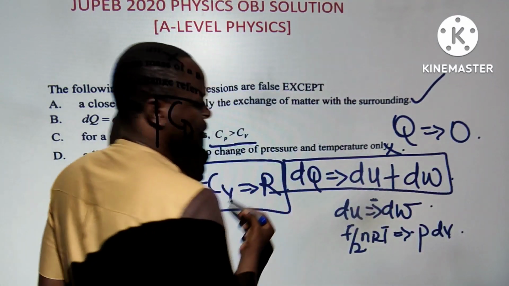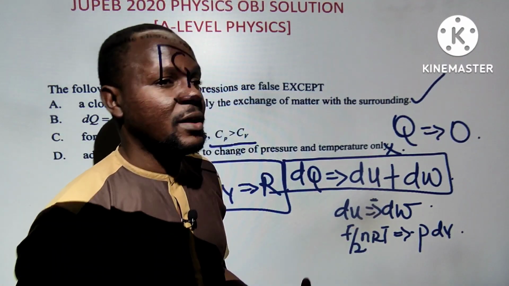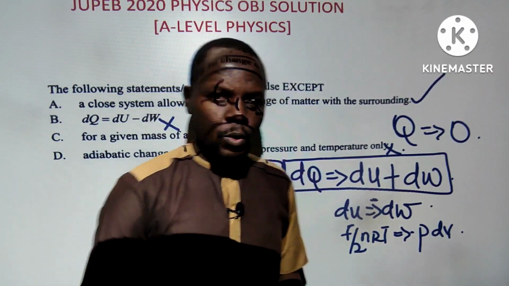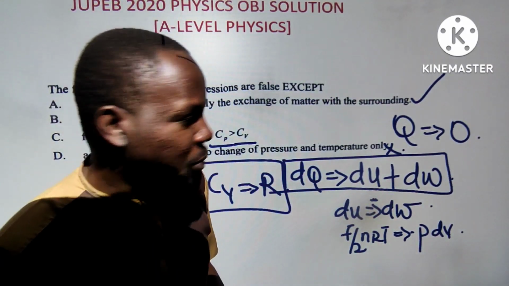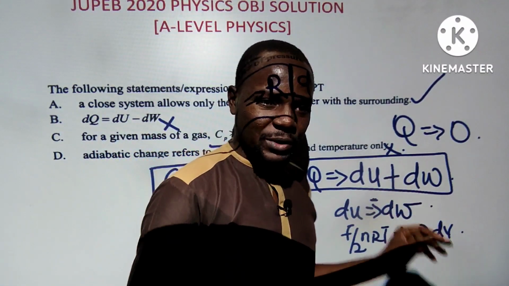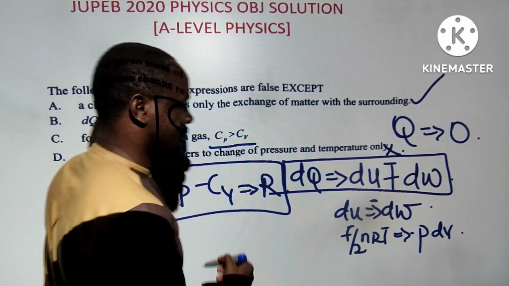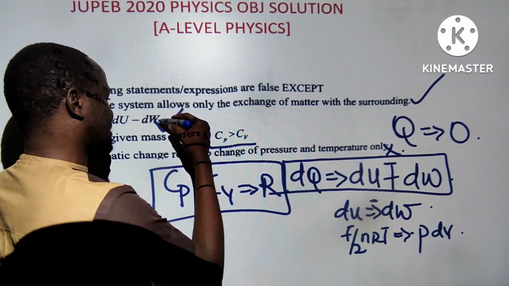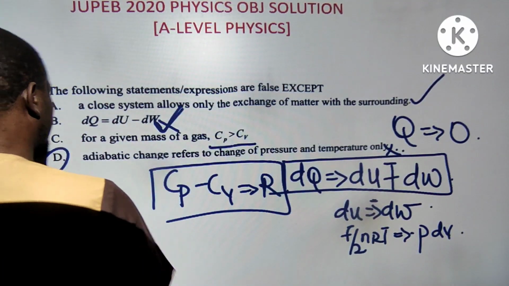Even in chemistry, we use minus in chemistry. Why do we use minus? Because there are two types of work done. Work can be done on a body and work can be done by a body. So when work is done by the body, it is negative. So it will change this expression to negative. So this can be both positive or negative. So I will take this one to be a correct statement and this as my answer. So the answer to this question is choice D.